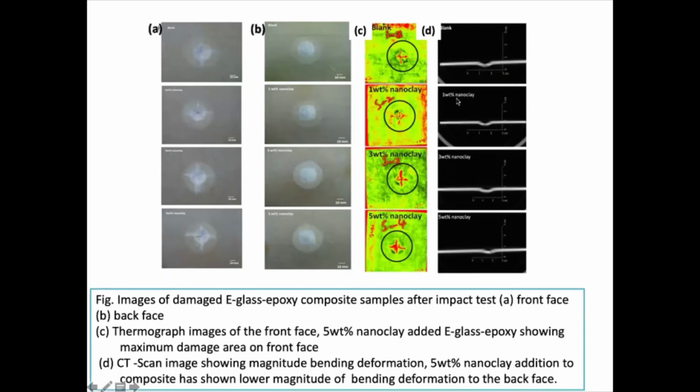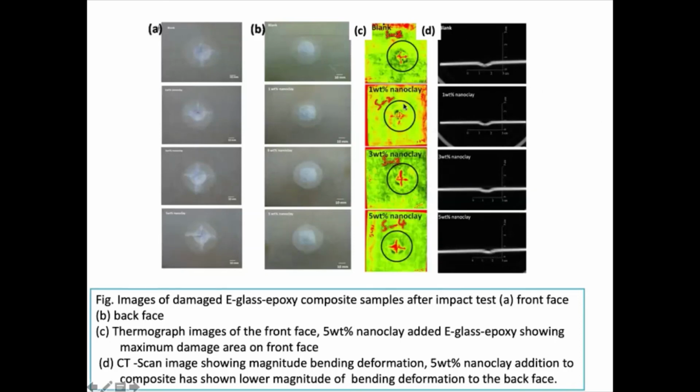But you see that once you have nano clay addition of 1%, 3%, 5%, the back face bending decreased. For argument's sake, you are wearing a bulletproof vest and a bullet strikes. If there is back face bending, it can damage the structure. Like in an armor tank, if some enemy fires a bullet and there is back face bending, then the electronics and property can be damaged. So you want to ensure that the front face damage is more compared to the back face. That's the understanding.